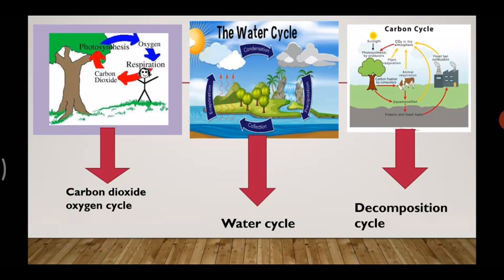Now look at the first picture. The first picture shows the carbon dioxide cycle. We can see here plants give us oxygen which is used for breathing by all living things. Living things give out carbon dioxide which is necessary for plants, right? Plants use the carbon dioxide for making their food. Just now we learned, no? They use it for making their food with the process called photosynthesis. Now, oxygen is given out in the process and gets added to the air again.